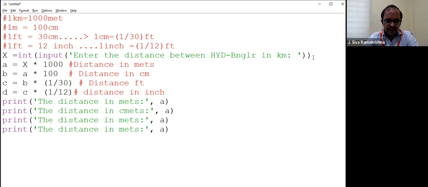The distance in centimeters, the variable is B. Next one, distance in feet, the variable will be C. Similarly, the distance in inches, the variable will be D. Is it right or not?